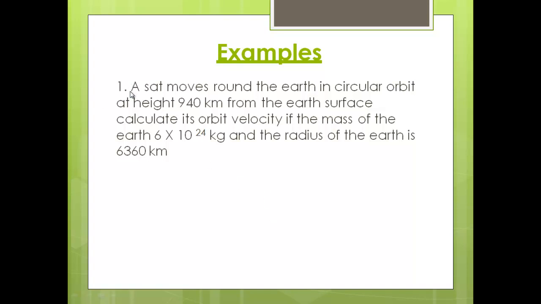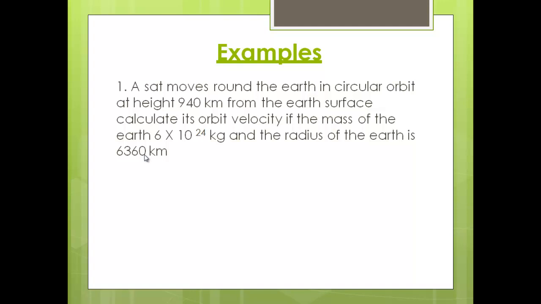Number 1. If a satellite moves around the Earth in a circular path of height 940 kilometers, this cannot be used; it has to be changed into meters by multiplying by 10^3. From the Earth's surface, calculate its orbital velocity. If the mass of the Earth is 6 times 10^24 kilograms and the radius of Earth is 6360 kilometers, the radius of Earth must also be changed into meters.